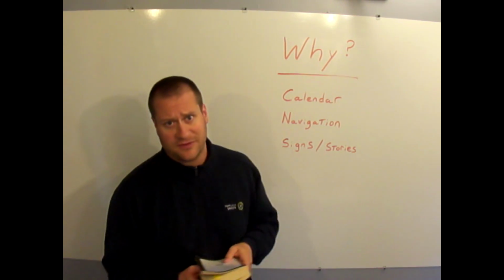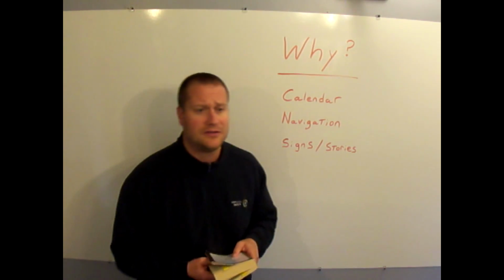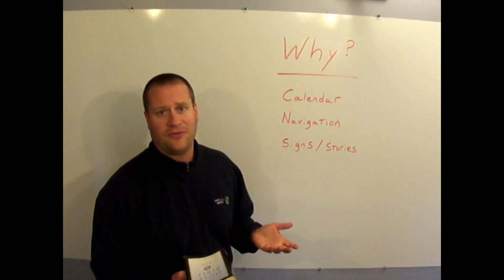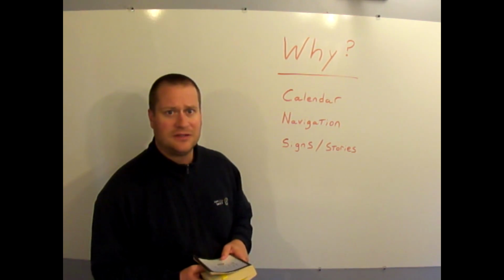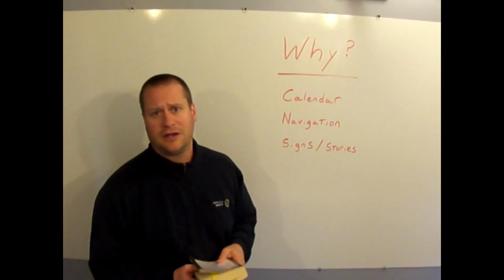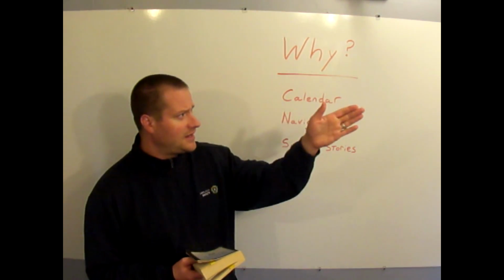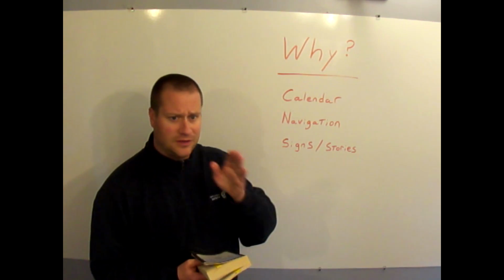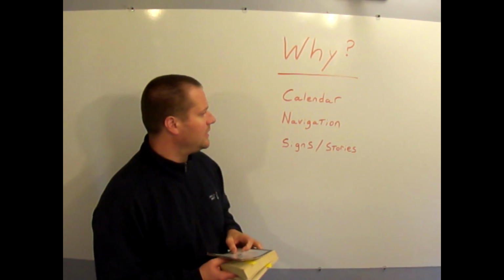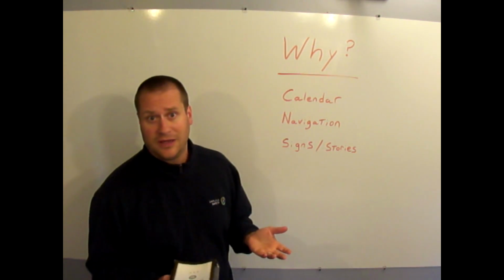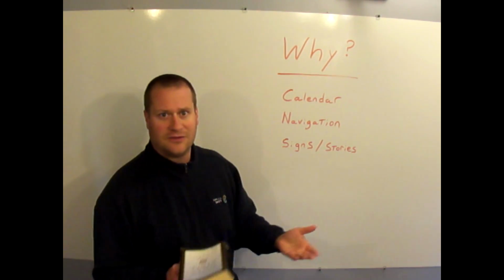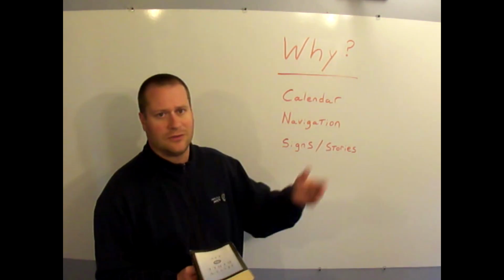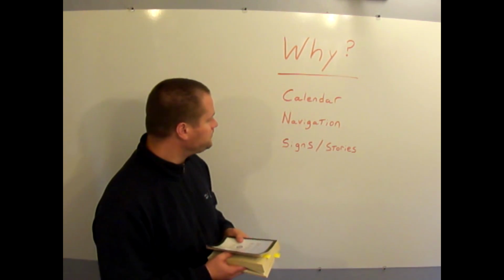Navigation is another purpose that God gave us the sun, the moon, and the stars. For example, mankind, before we had wonderful maps and GPS that we could just punch in our directions, had to navigate across uncharted land by using the stars to tell us where north was and using the sun to tell us where east was. Animals too, they do their migration by knowing the times of the year and the directions to travel in through the stars and through the sun and the moon.